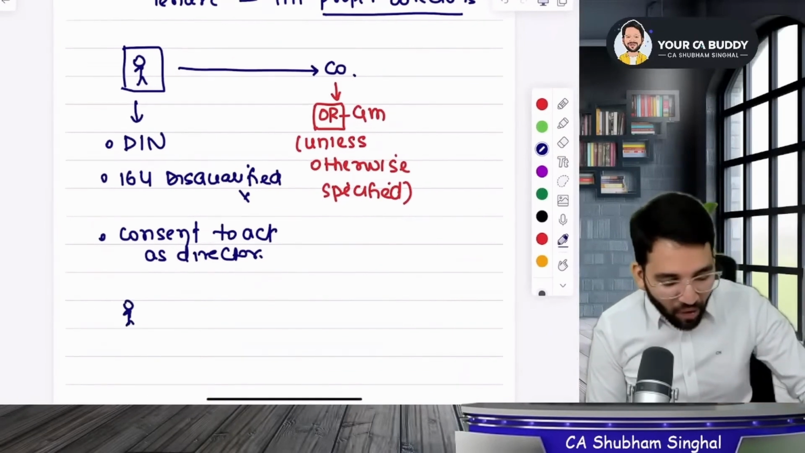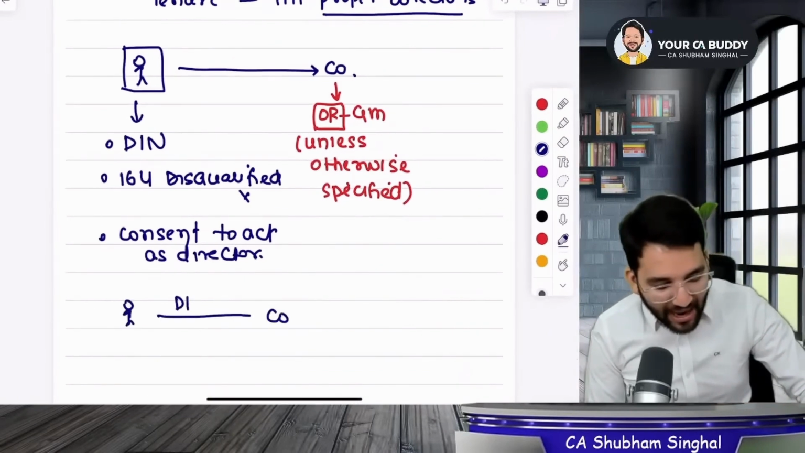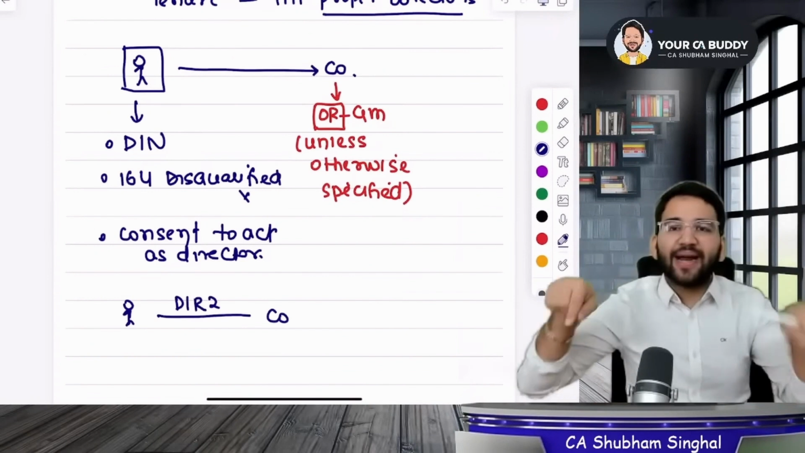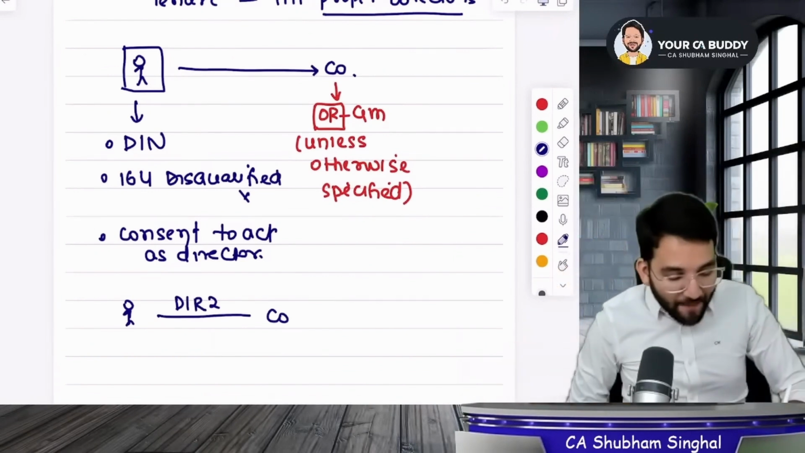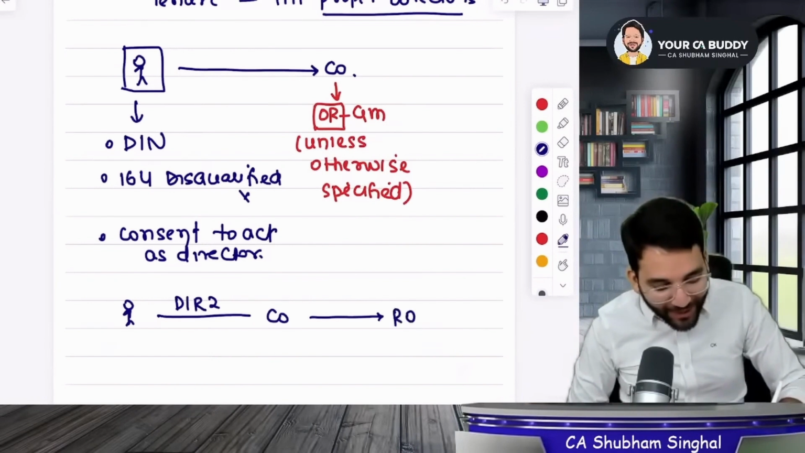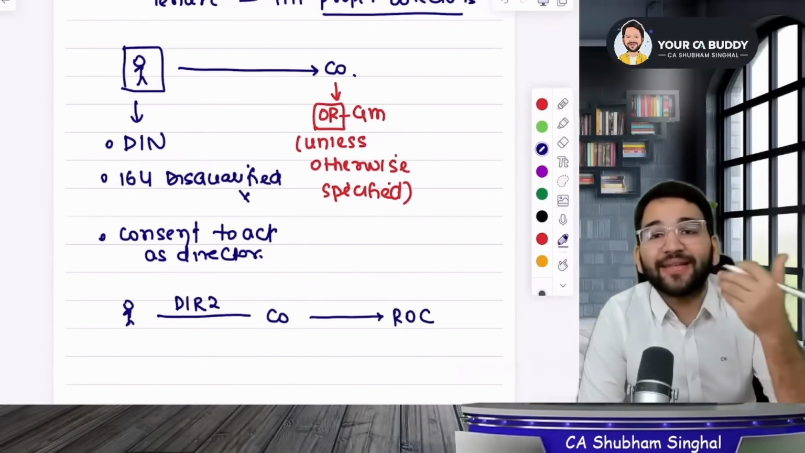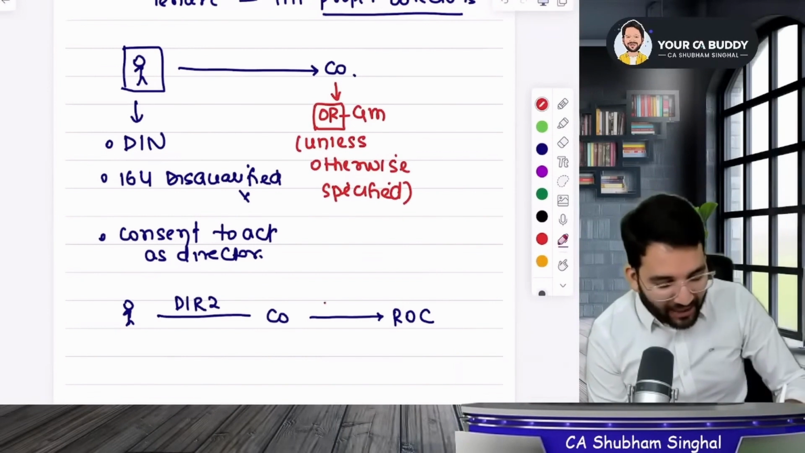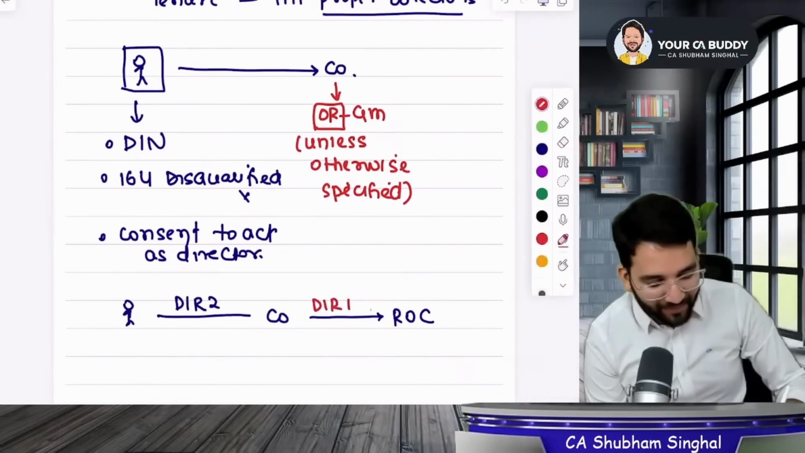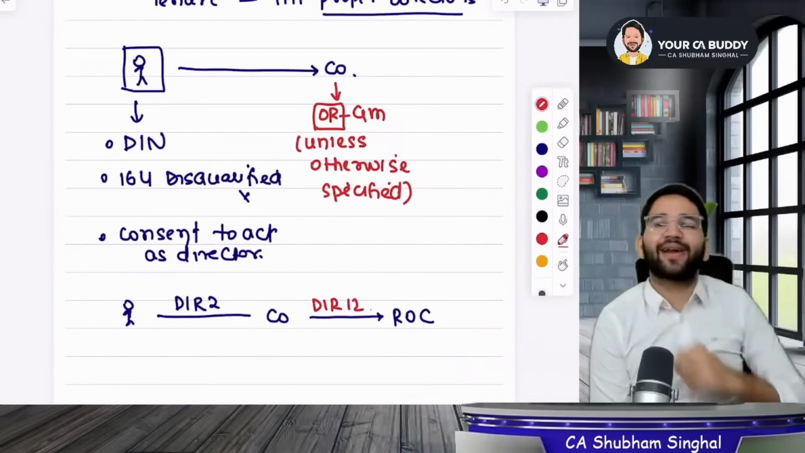This individual will submit a form to the company, which is known as DIR-2. He will submit the DIR-2 form, which proves his consent to becoming a director. The company will have to forward that form to the ROC, the Registrar of Companies. This will be sent further to the ROC in the form of DIR-12. DIR-2 came and DIR-12 went away.